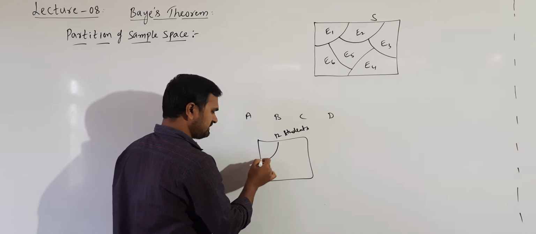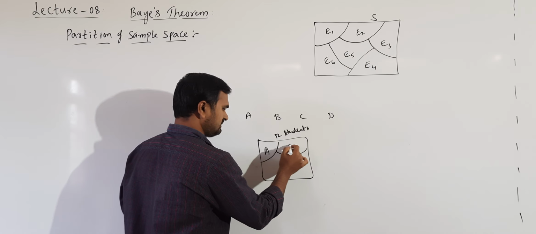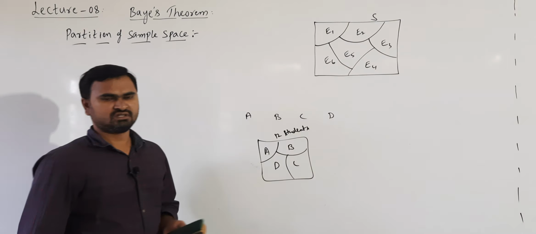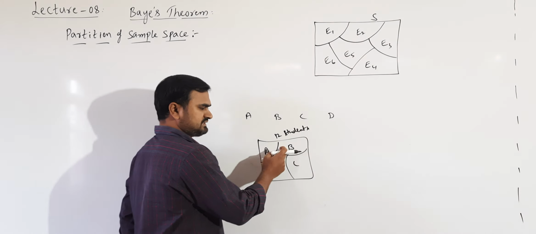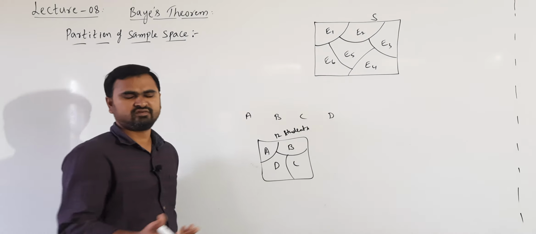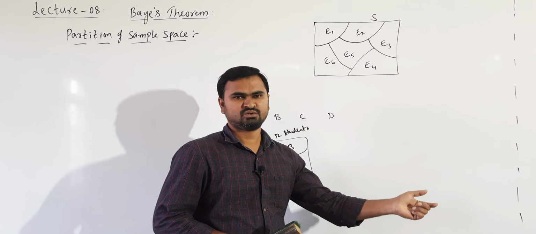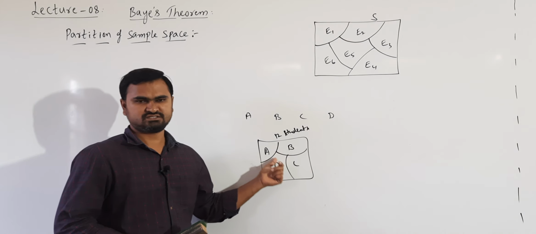Now, we are dividing them into sections. This is section A, section B, section C, D like this. Now, will there be any common students for two sections? There will be no students who are common. Okay. If one student is in C section, we cannot consider him in A section or D section.